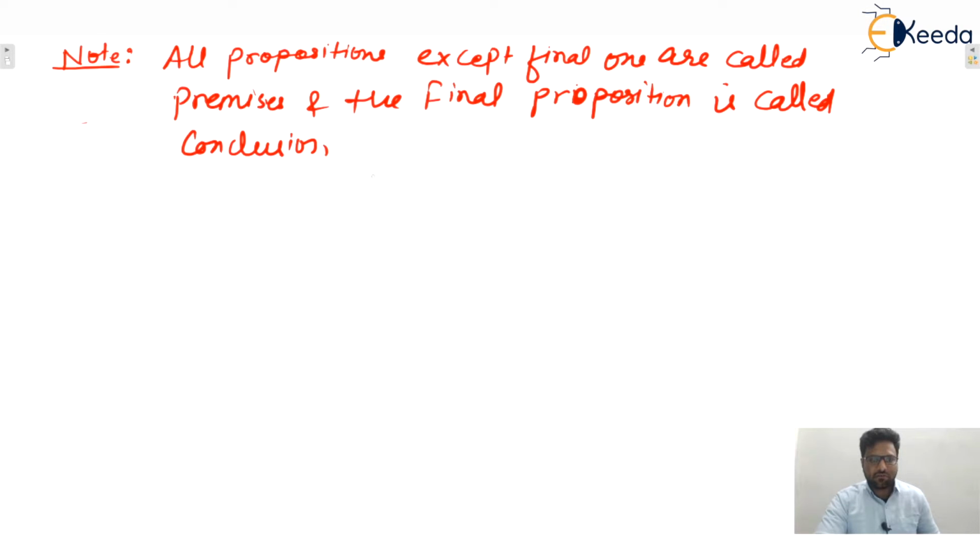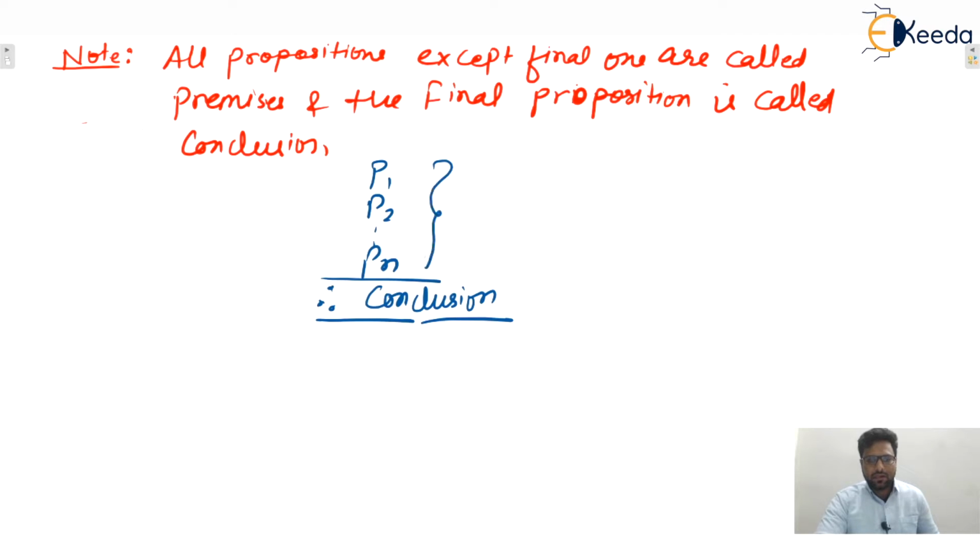So this is the standard format. Let's say n premises are there, then one horizontal straight line. Therefore, whatever is written, that is your conclusion. So this is the standard format of an argument. I hope this one is clear to everyone.